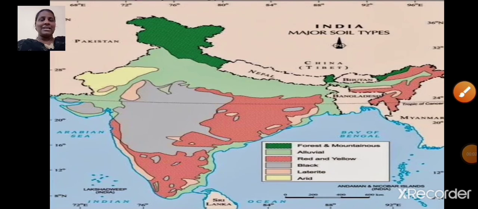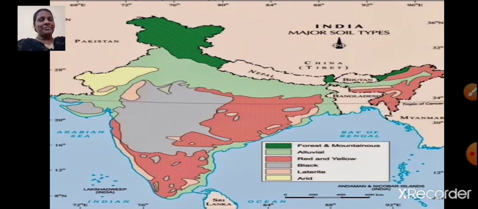Students, just have a look at this map. I want to ask one question. Where do we find alluvial soils? Okay, I'm going to give you 3 options. Number 1, desert region. Number 2, northern mountainous region. Number 3, northern plains. Which one is the correct answer? Once again, desert region, northern mountainous region, northern plains.